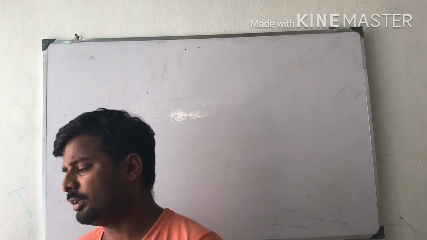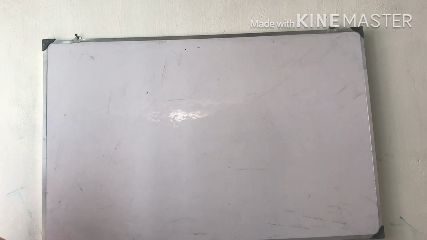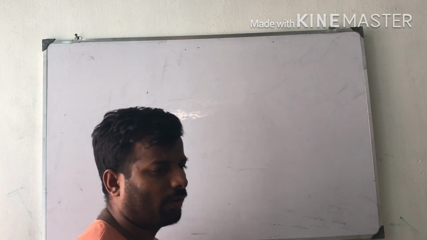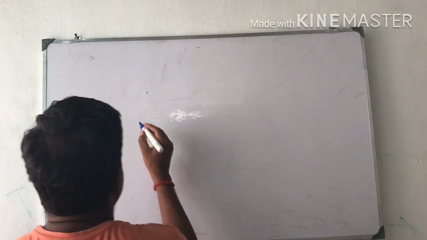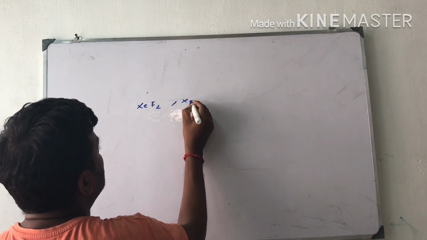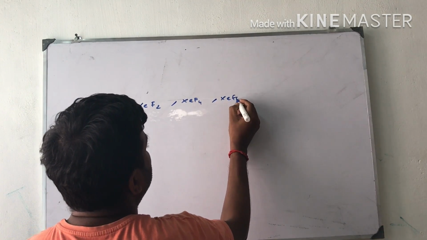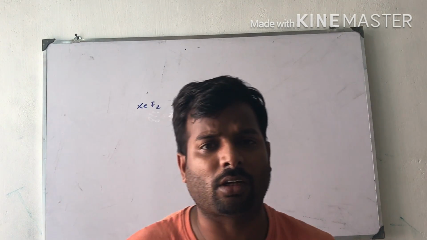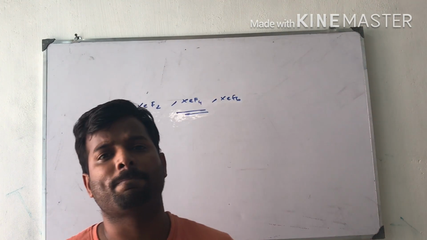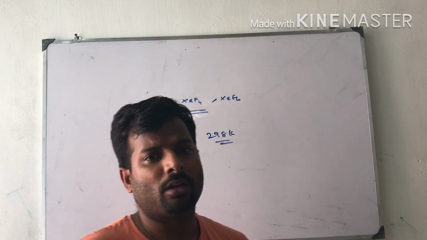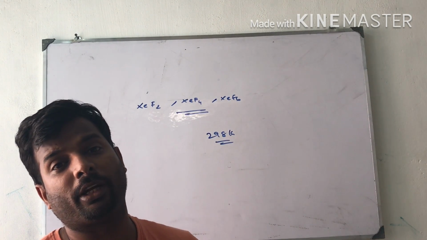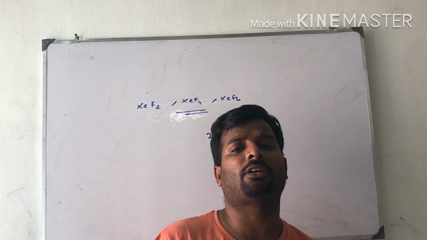Now I am going to tell about xenon fluorides. XeF2, XeF4 and XeF6 are colorless crystalline solids. They sublime at 298 Kelvin. They are very strong, powerful fluorinating agents. They hydrolyze even with traces of water.